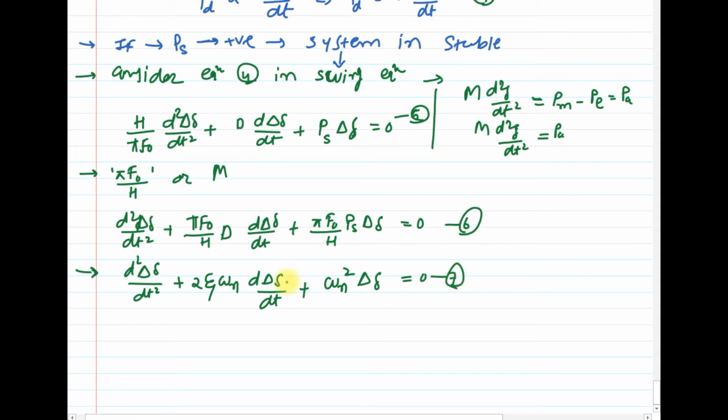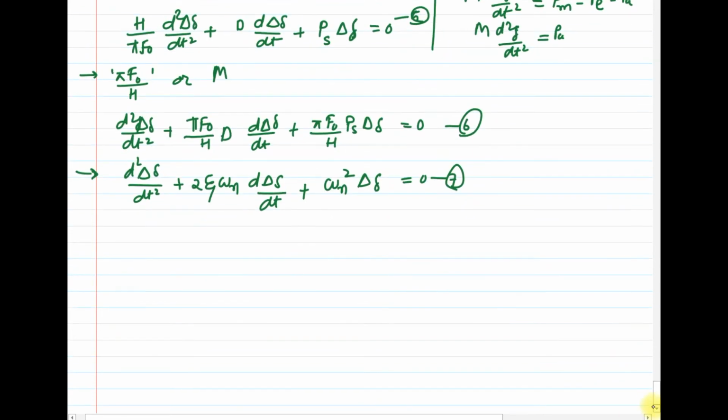Now we just need to compare these two equations: equation number 6 for the stability analysis of the synchronous machine, and equation number 7, which is the standard second order differential equation for stability studies analysis. Clear?